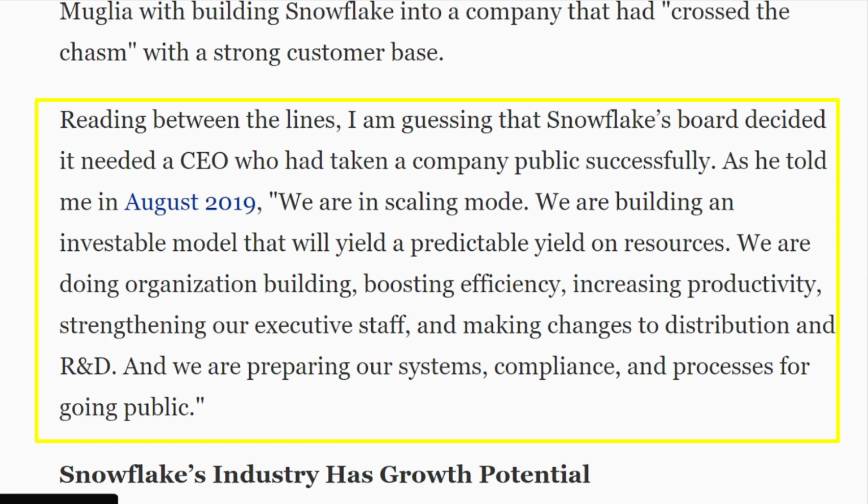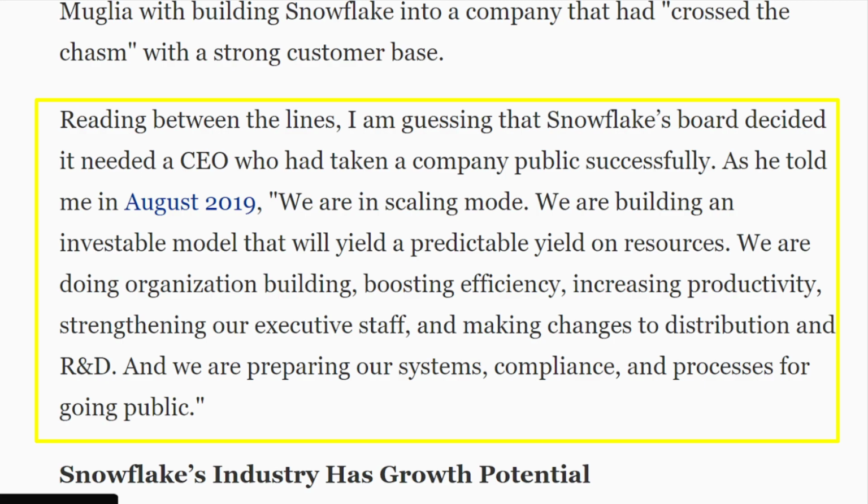This is kind of a summary of why they switched CEOs. Reading between the lines, I'm guessing that Snowflake's board decided it needed a new CEO who had taken a company public successfully. As he told me in August 2019, we are in scaling mode. We are building an investable model that will yield a predictable yield on resources. We're doing organization building, boosting efficiency, increasing productivity, strengthening our executive staff, and making changes to distribution and R&D. We are preparing our systems, compliance, and processes for going public. So the reason for the CEO switch is simply to take this company public.